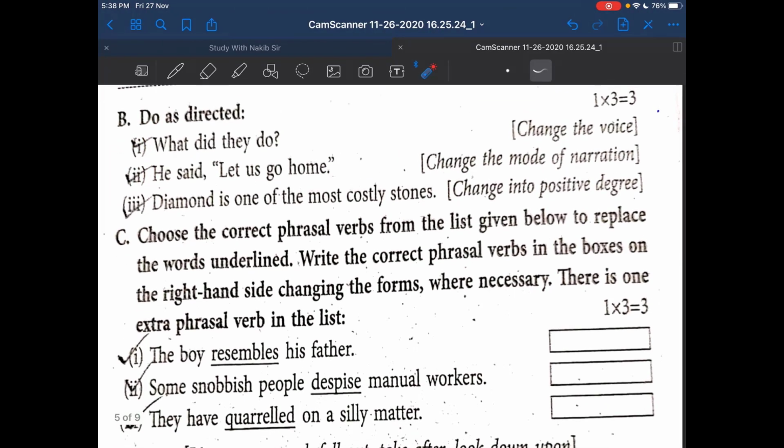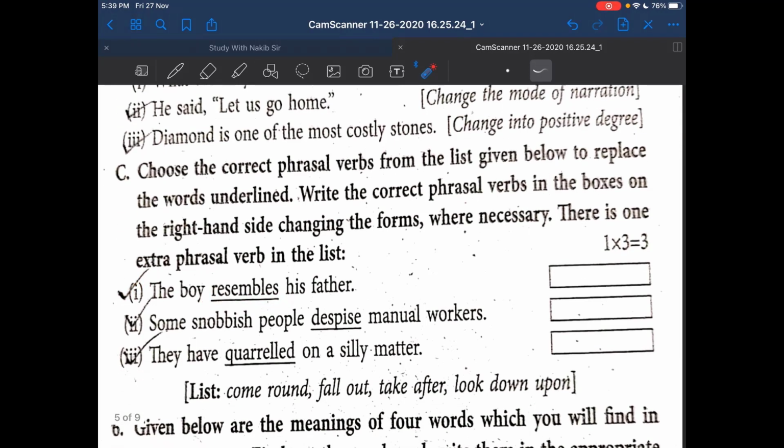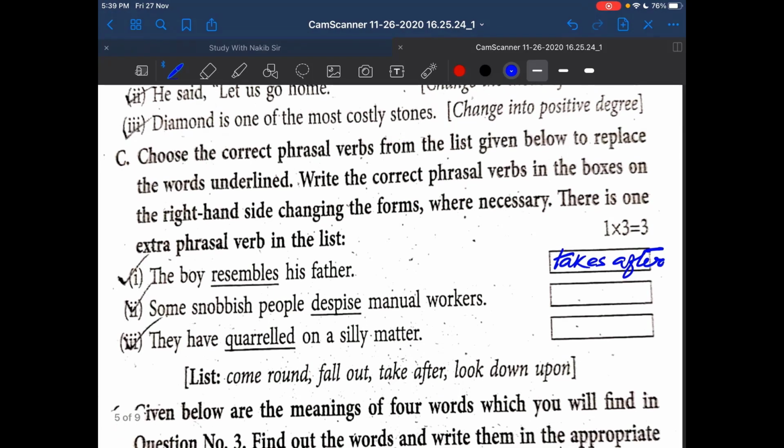Now the last part, part C. The first question, resembles. Resembles means take after. It resembles, so it will be takes after. Write your answer here: takes after. And the second question, some strongest people despise.